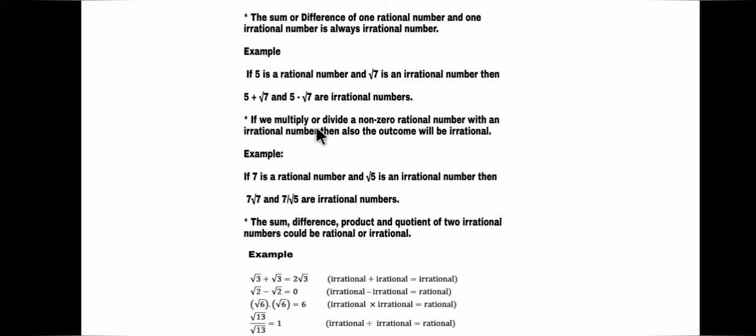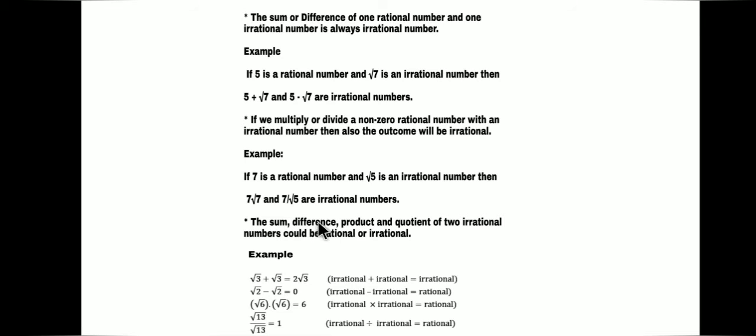If we multiply or divide a non-zero rational number with an irrational number, then also the outcome will be irrational. Suppose 7 is a rational number and root 5 is an irrational number, then 7 into root 5 or 7 divided by root 5 are irrational numbers.